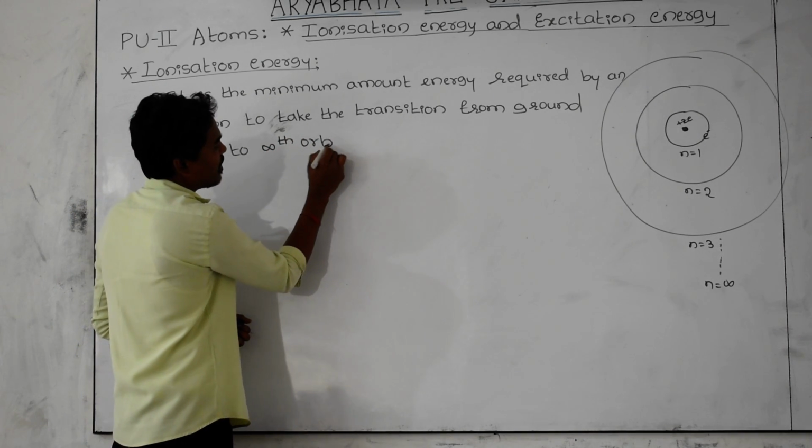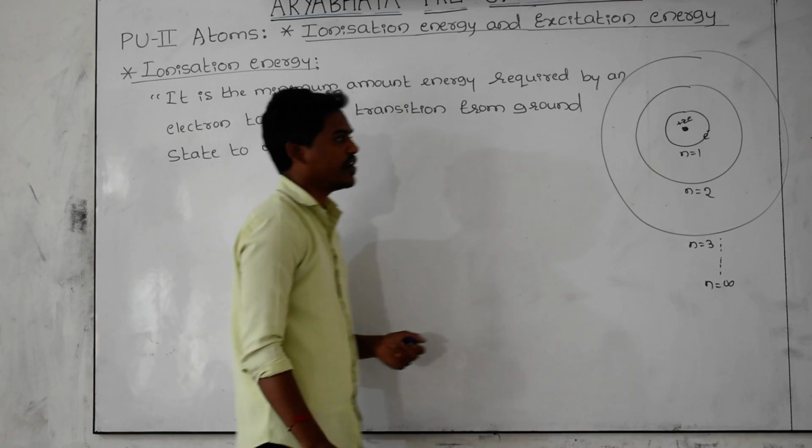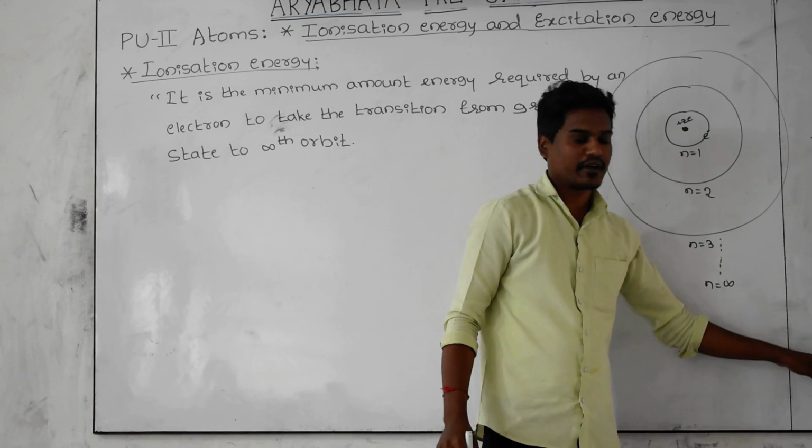Infinity orbit means we need to take the electron away from the atom.